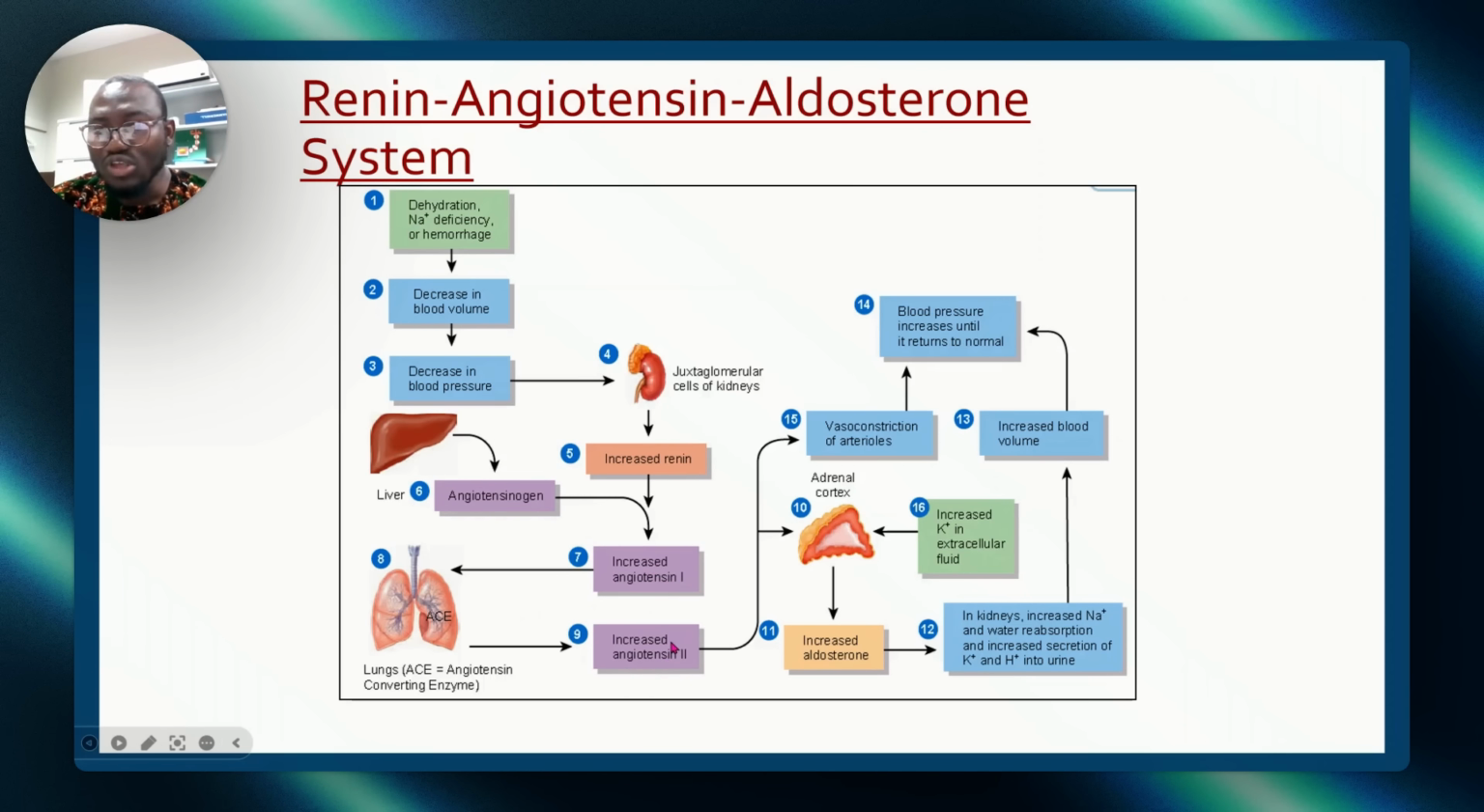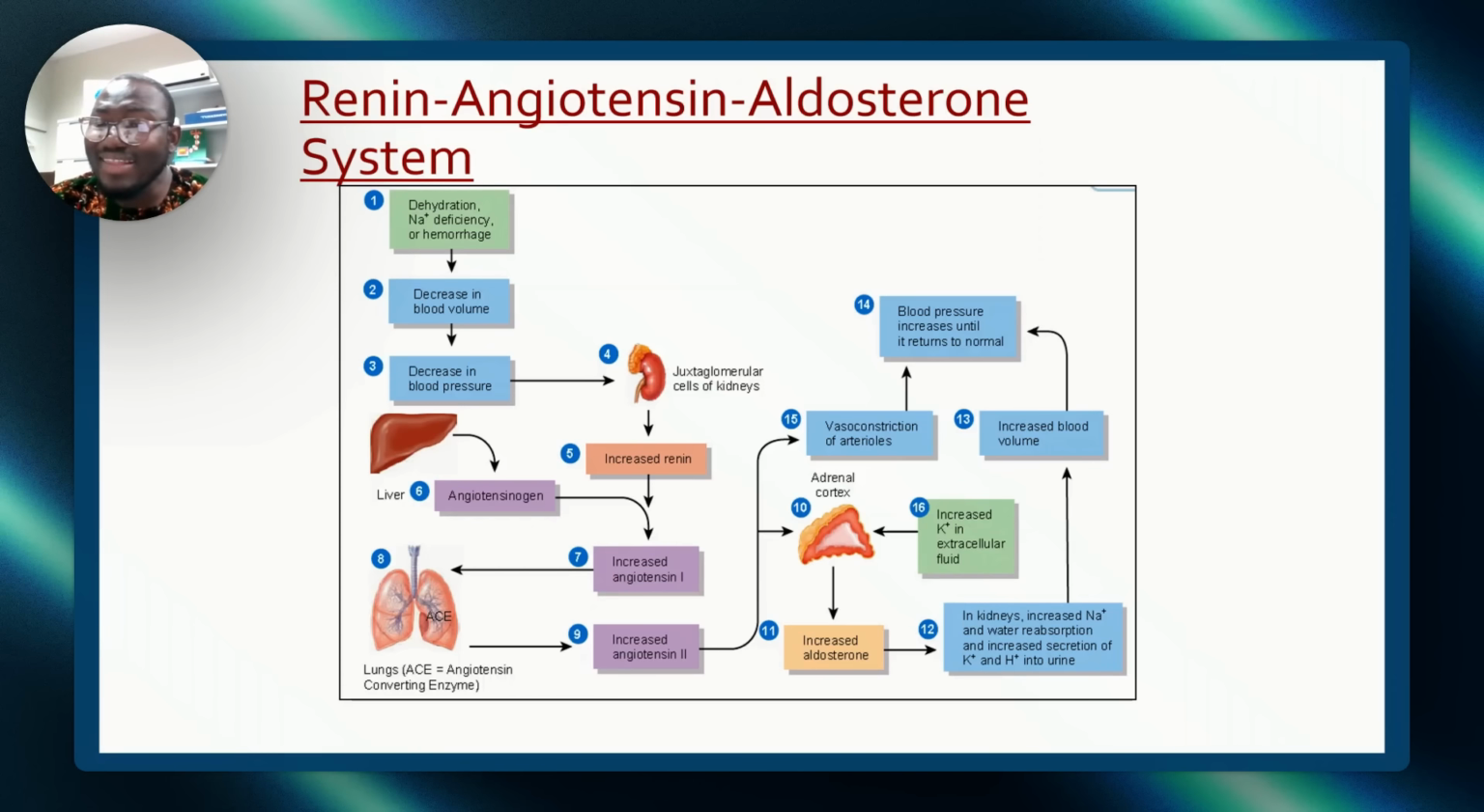What does angiotensin 2 do? First of all, it will make the adrenal cortex produce aldosterone, and this aldosterone will lead to salt retention. And when salt is retained, what happens? There will be retention of water, so dehydration stops. It will increase volume, and when volume is increased, it will increase blood pressure. Blood pressure will return to normal. Another thing it does is increase vasoconstriction of arteries, leading to an increase in blood pressure. So those are the mechanisms.